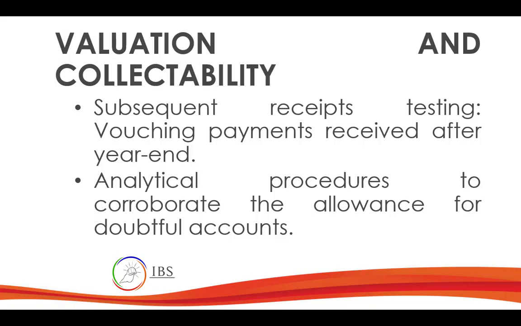If I am part of the management and I want to lower the income, what will I do? Because no one's questioning my estimate, can I say 10% of credit sales, and it will be fine? So let us say your credit sales will be 10 million kina, and you set a 10% uncollectible. How much will it be? 1 million, right?